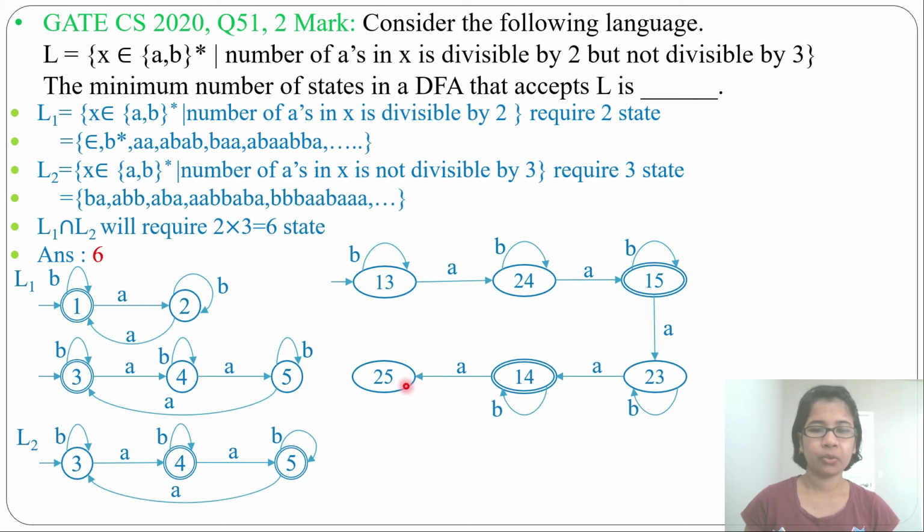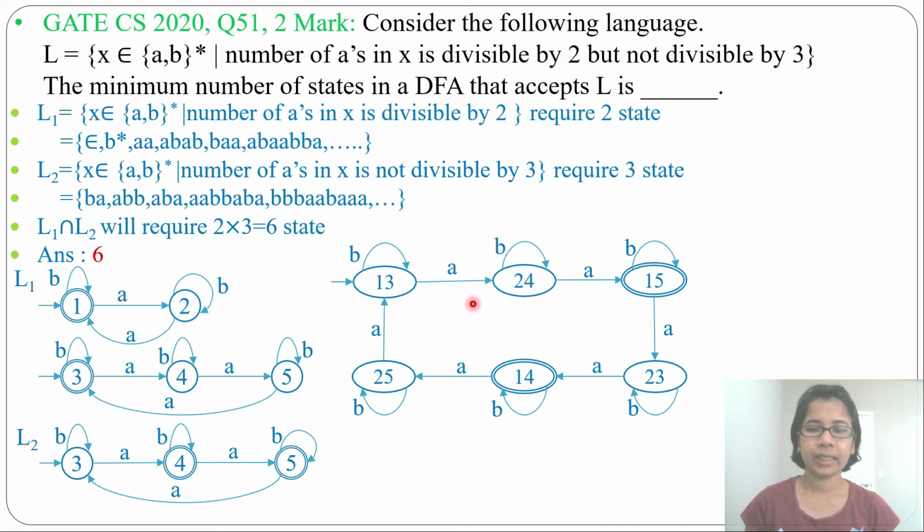Next do for state 2, 5. From state 2 by A it goes to state 1. From state 5 by A it goes to state 3. So from state 2, 5 by A it goes to state 1, 3. Then by B, here it is a self loop, here it is a self loop. So just make a self loop. Now this is the DFA for number of A divisible by 2 but not divisible by 3.